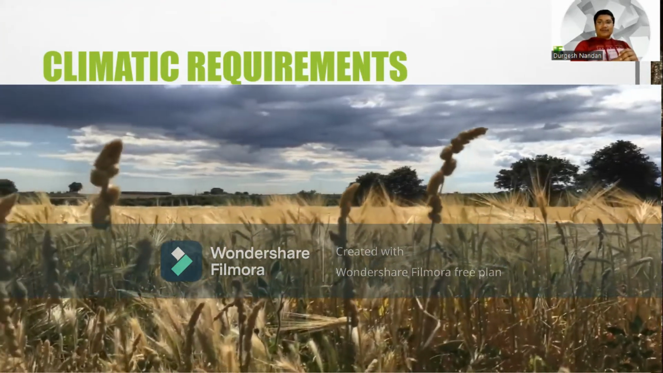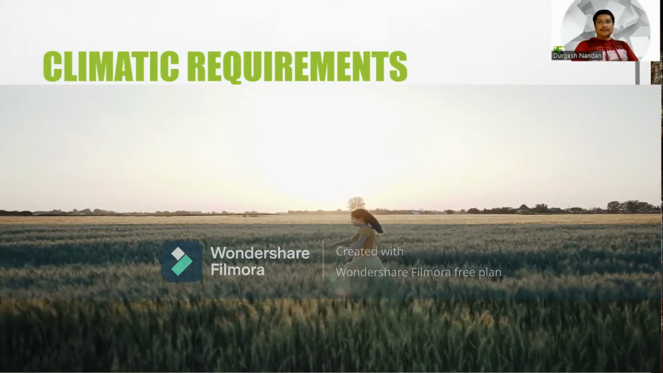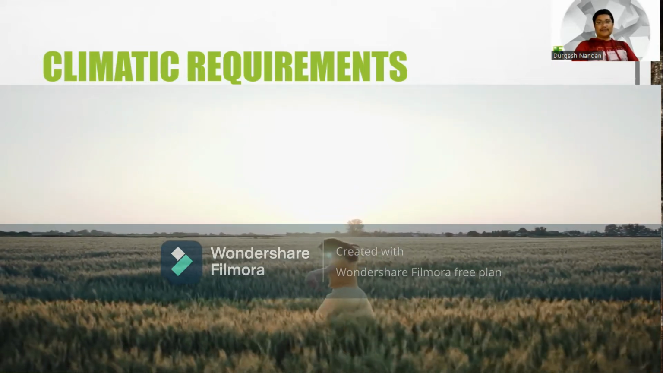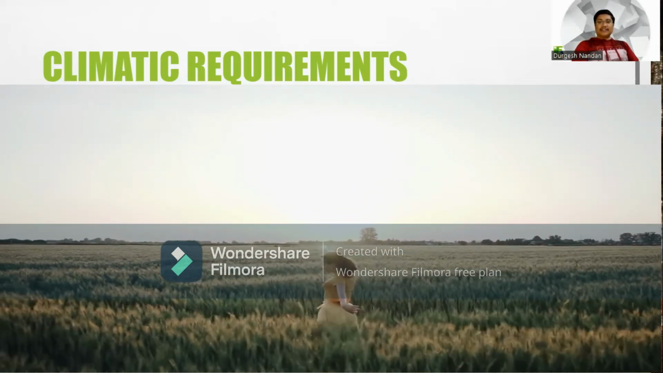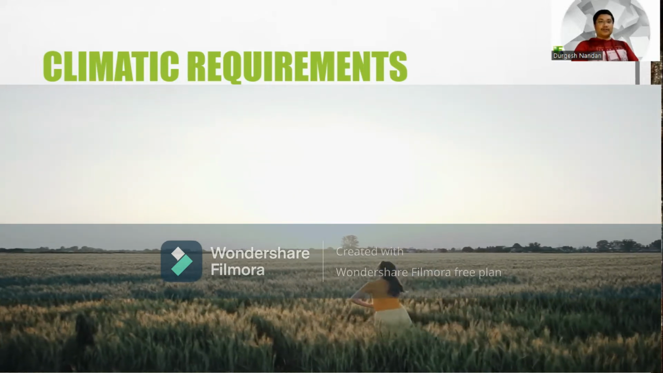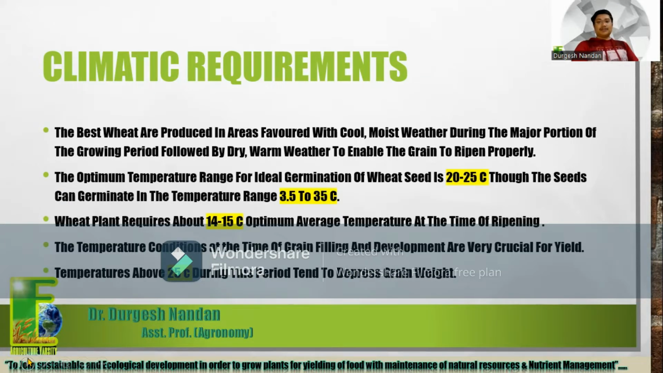As we know, wheat is a winter season crop, so as usual it requires cool temperature, cool weather. The best wheat is produced in areas favored with cool, moist weather during the major portion of the growing period, followed by dry, warm weather to enable the grain to ripen properly.